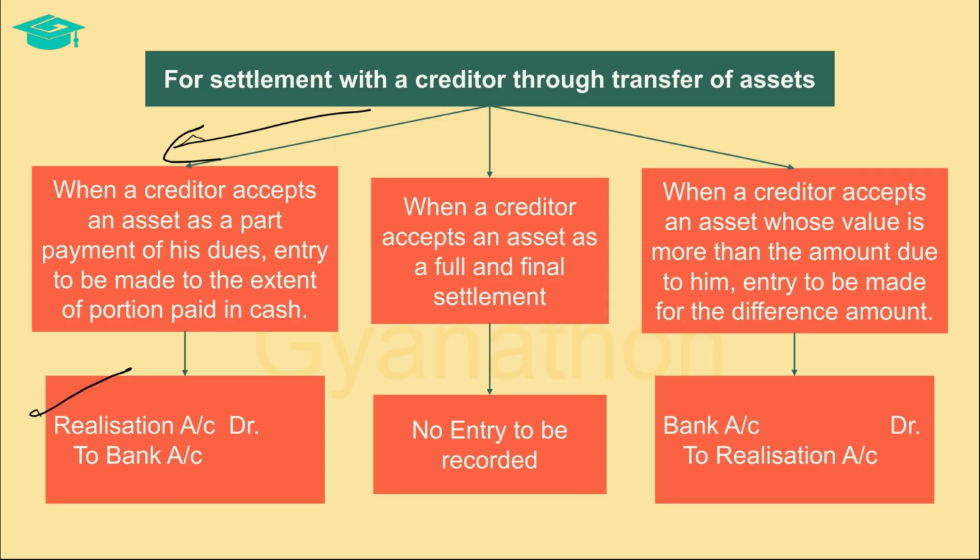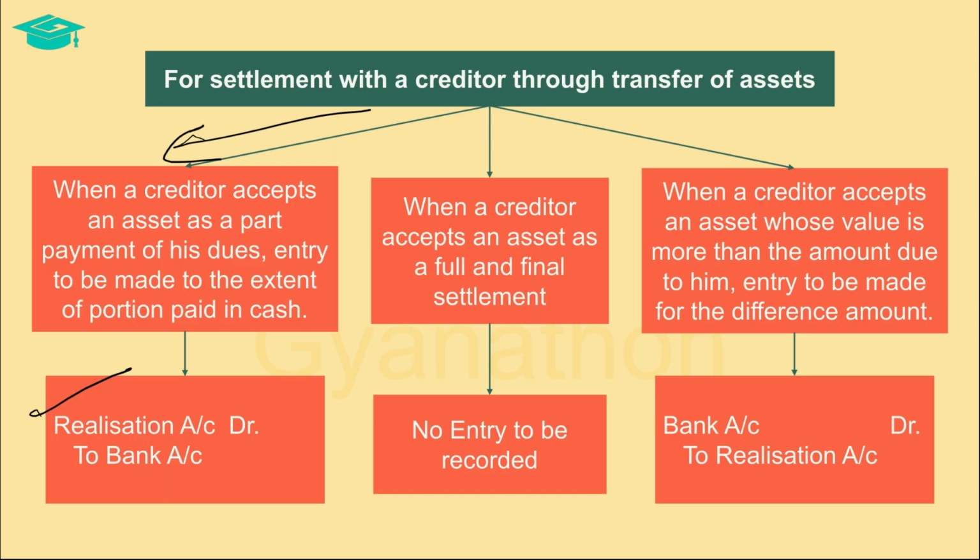which is due to the creditor, which is paid by cash, is treated in the same way how we treat the payment of liabilities. So the realization account is debited since liabilities are transferred to the credit of the realization account, and giving a debit nullifies such liabilities balance, and credit is given to bank since cash balance is going out of the firm.